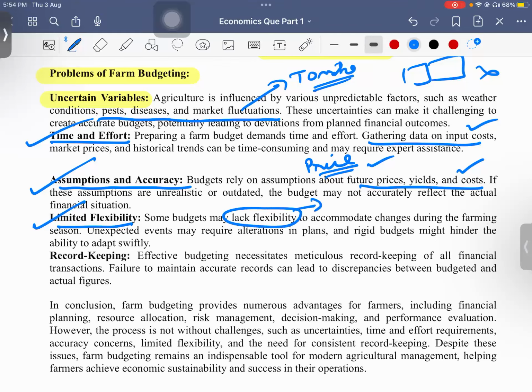So if they ask what we need to do, we should increase the flexibility. Okay, and record keeping is also a very meticulous task, of all financial transactions. So that is also an issue that farmers face.